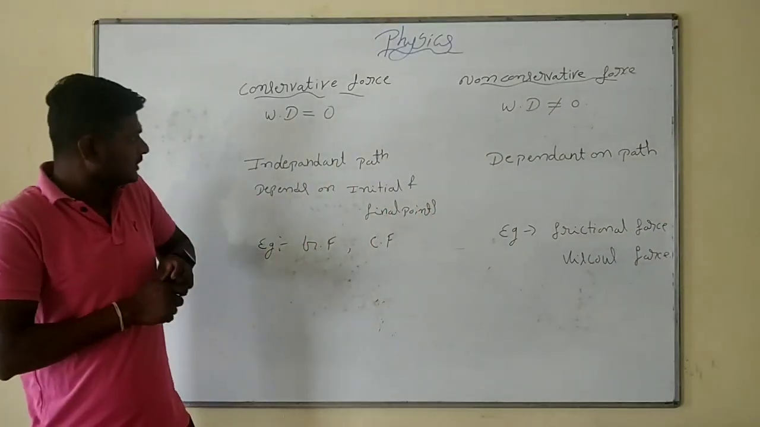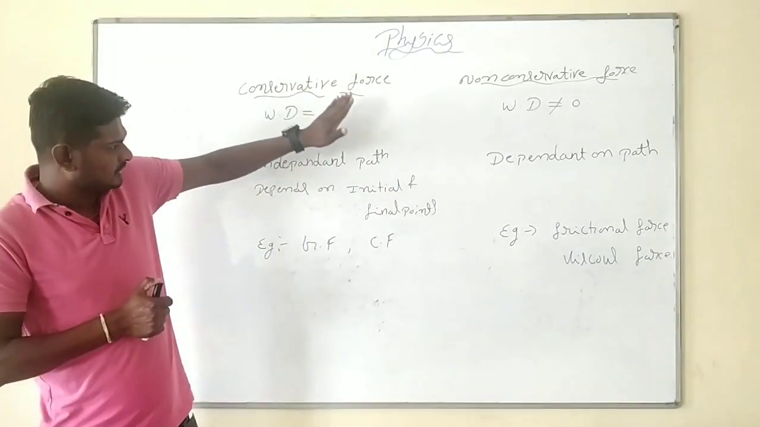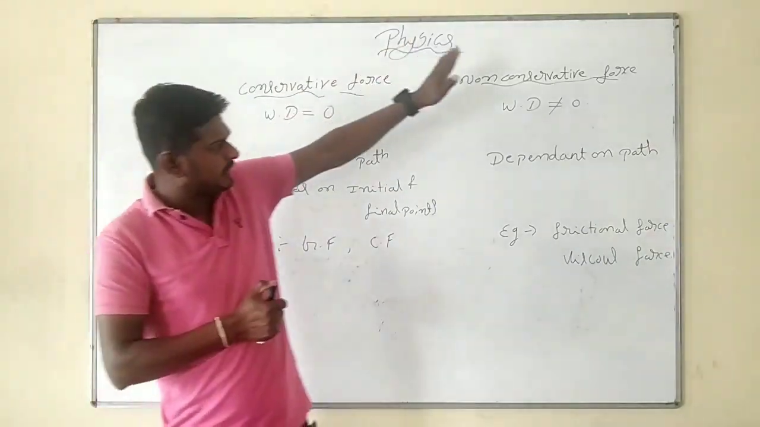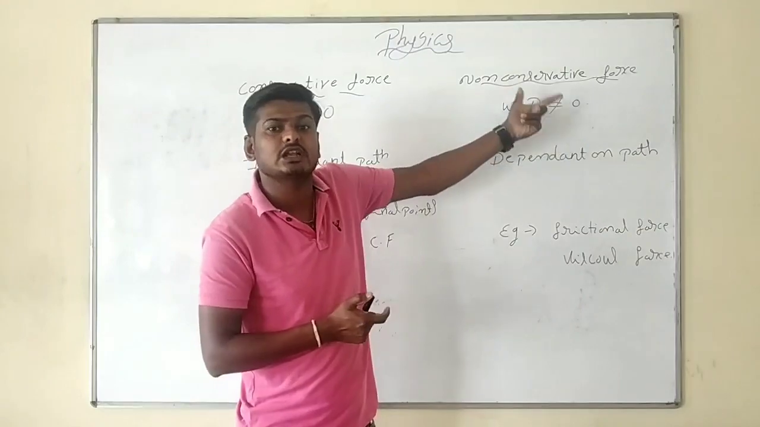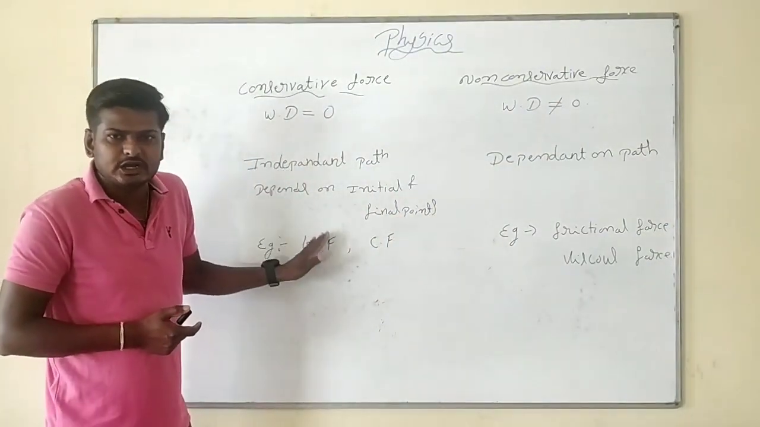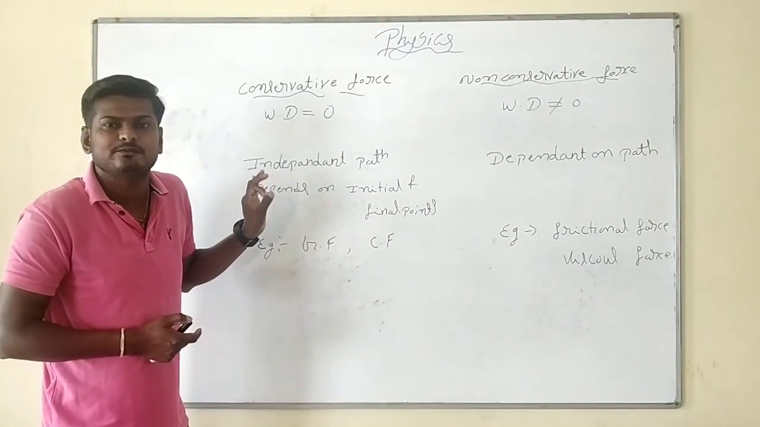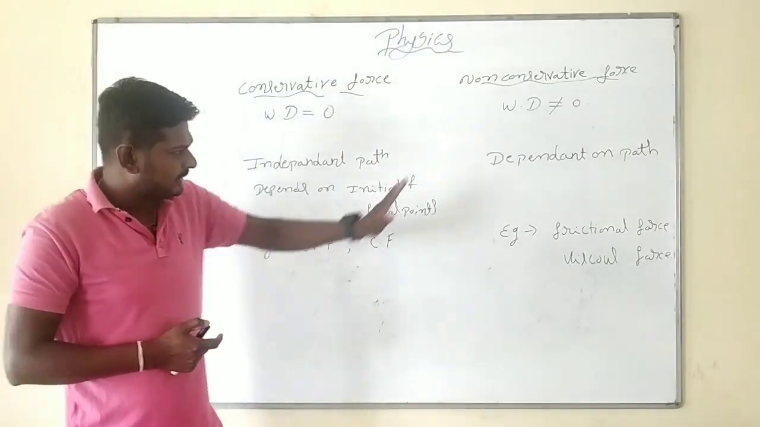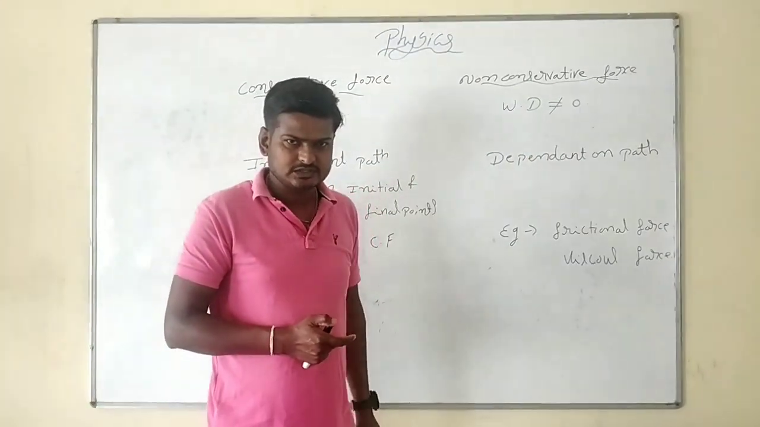Simply put, if the work done in a closed path is zero, the force is conservative. If the work done in a closed path is not equal to zero, it is non-conservative. One more definition: conservative means independent of path, depending only on the initial point and final point, while non-conservative depends on the path.